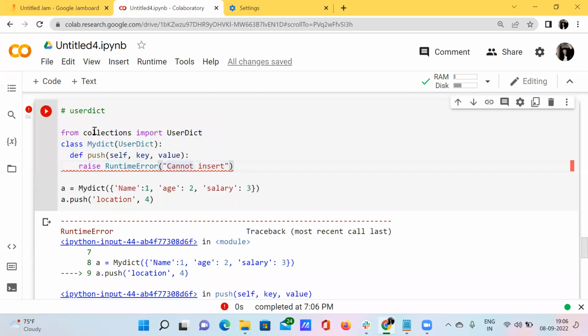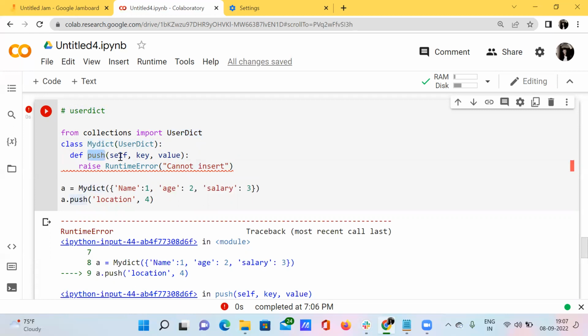See here, we are actually importing user dictionary from the collections module. Okay, and then I have just used here the keyword class. Why am I using this keyword class? Because I want to make use of this user dictionary to create my own functions for my dictionary, right? For that, I need to create my dictionary class, and inside it I need to pass the default user dictionary module, and after creating this empty my dictionary, I need to define some kind of push function.